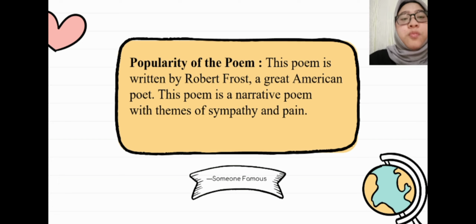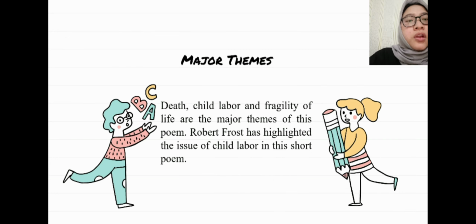And the next is the popularity of the poem, written by Robert Frost, a great American poet. This poem is a narrative poem with themes of sympathy and pain. Death, child labor, and the fragility of life are the major themes of this poem. Robert Frost has highlighted the issue of child labor in this short poem.